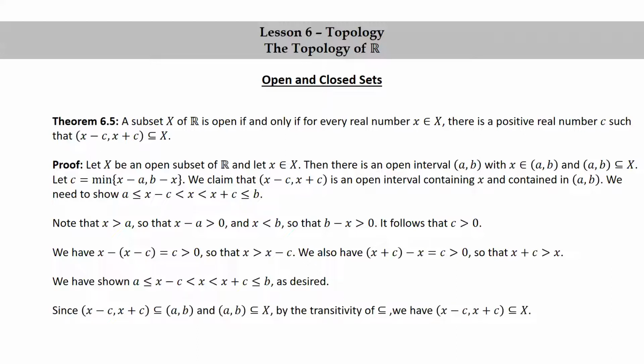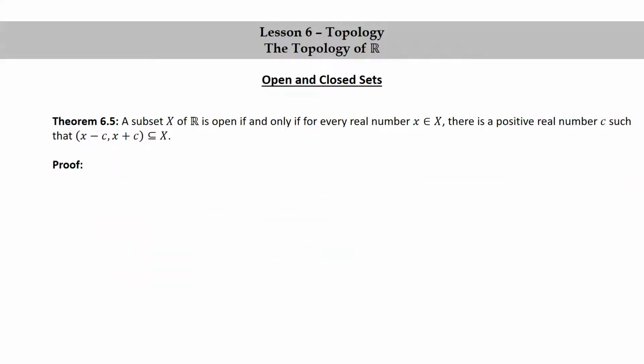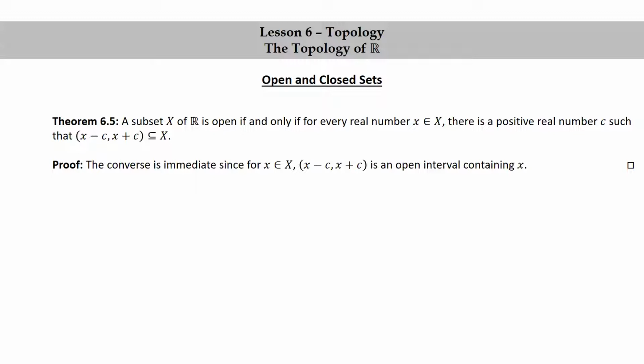Since x minus c, x plus c is a subset of the interval ab, and ab is a subset of big X, by the transitivity of the subset relation, we have that x minus c, x plus c is a subset of big X. The converse for this theorem is immediate, since for little x and big X, x minus c, x plus c is already an open interval containing little x.